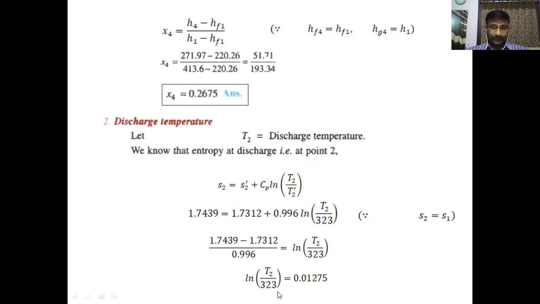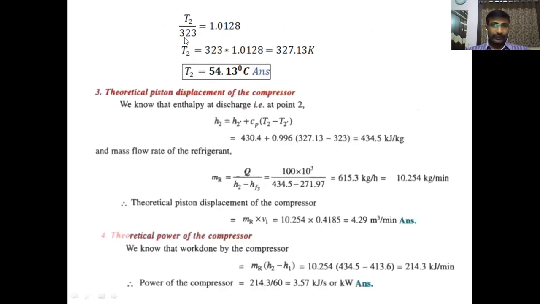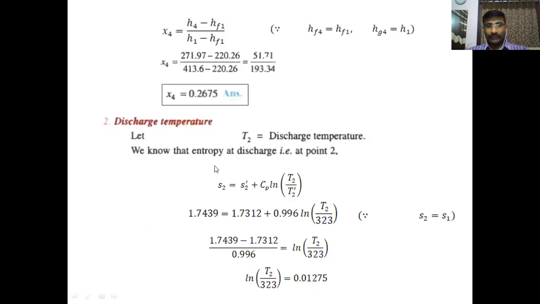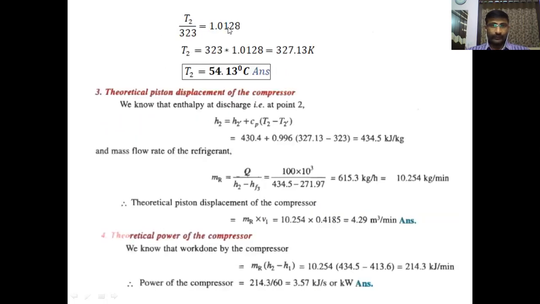How to find the T2 here? T2 by 323 is equal to e power. When we take the anti-log for both sides, on the right-hand side it becomes e power 0.01275. So T2 by 323 equals e power 0.01275, which is 1.0128. From this, T2 equals 323 into 1.0128, where 323 is the T2 dash temperature. That is 327.13 kelvins or 54.13 degrees centigrade. This is the temperature after compression. Discharge temperature is 54.13 degrees centigrade. Clear, students? The T2 value.